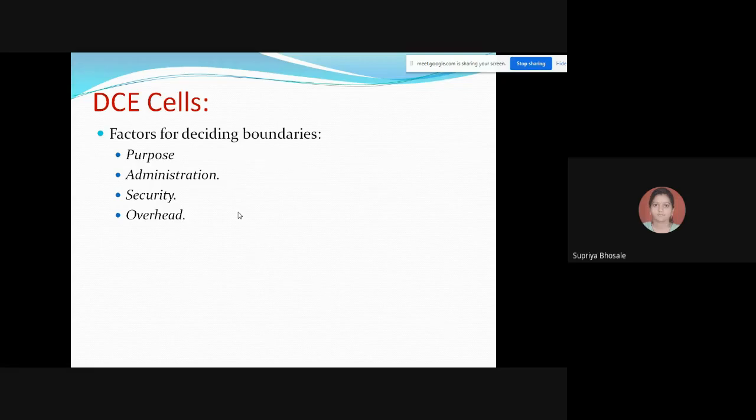Then next is administration. Each system needs an administrator to register new users in the system and to decide their access rights to the system resources. Just like your DBA administrator, who decides whether to give view-only access, or which particular access should be given to which particular user, this task should be done by the administrator.